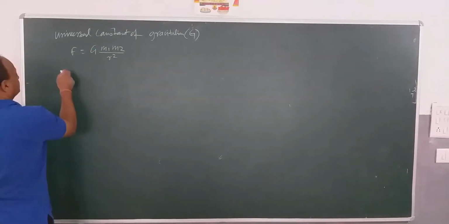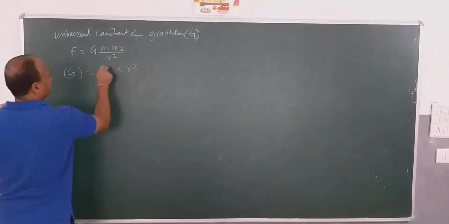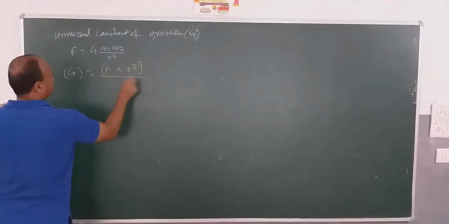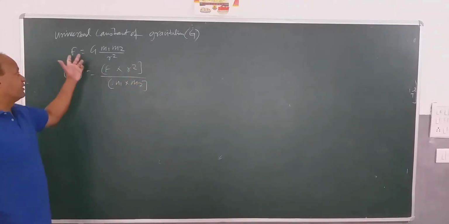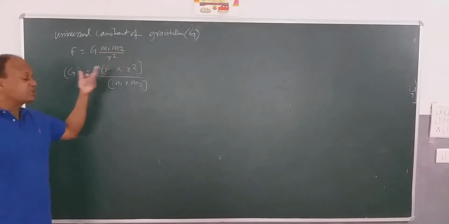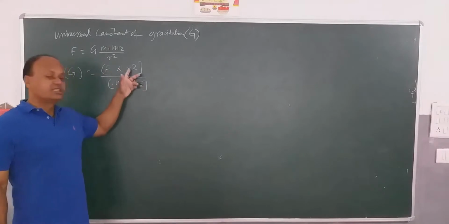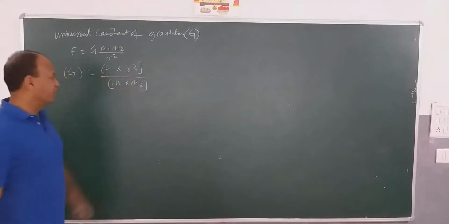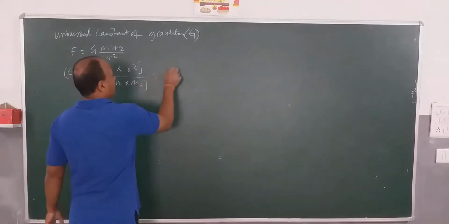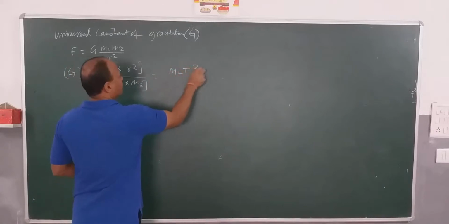So G will be equal to F into R square divided by M1 into M2. R is distance, M1 and M2 are masses, and F is force. If we put in these values, F is M L T to the power minus 2.